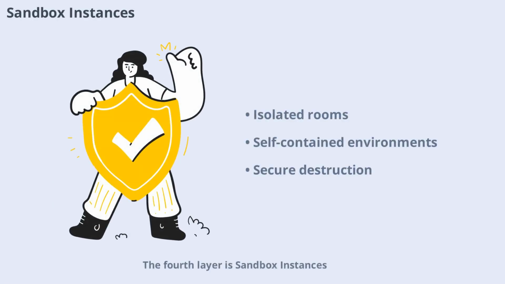The fourth layer is sandbox instances. These are the actual isolated rooms where the AI agent does its work. Each instance is a self-contained environment, ensuring that whatever happens inside stays inside. When the task is complete, the instance can be destroyed, taking all its contents with it. This approach guarantees that your main system remains untouched and secure.